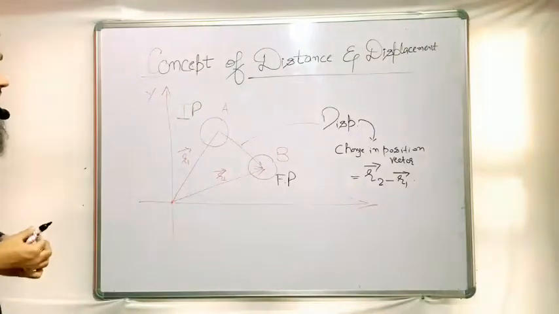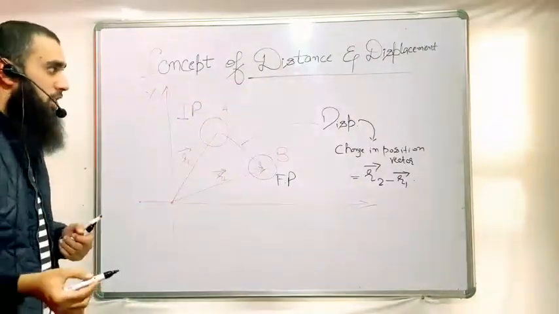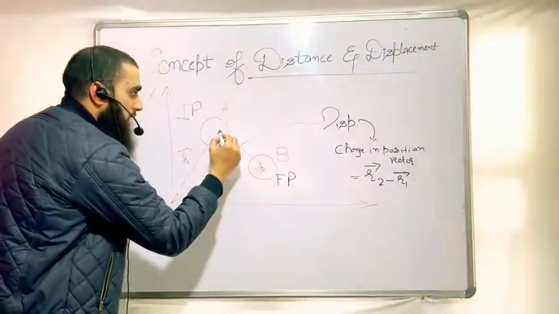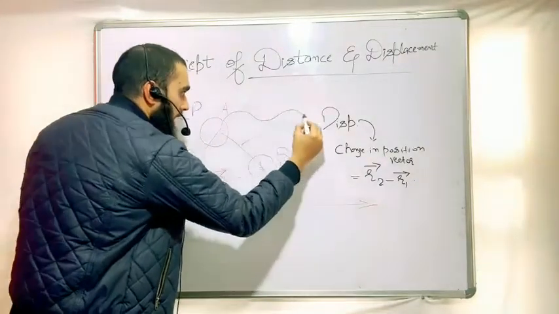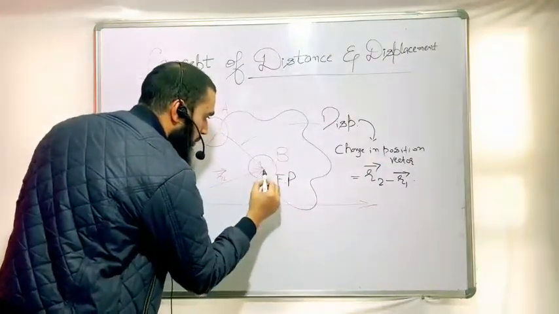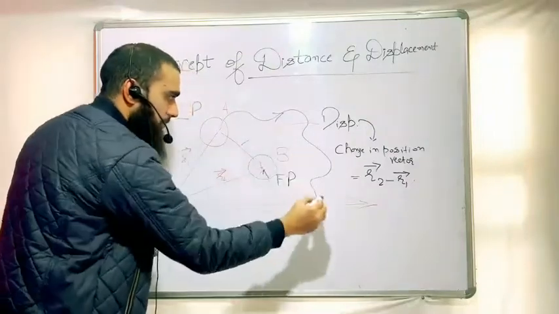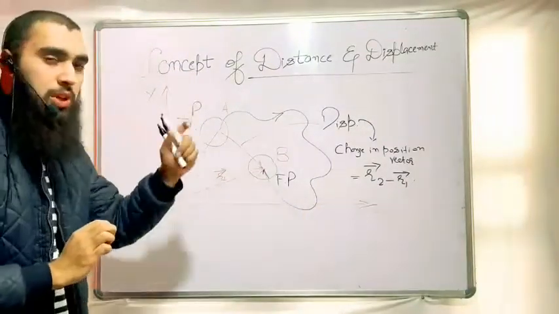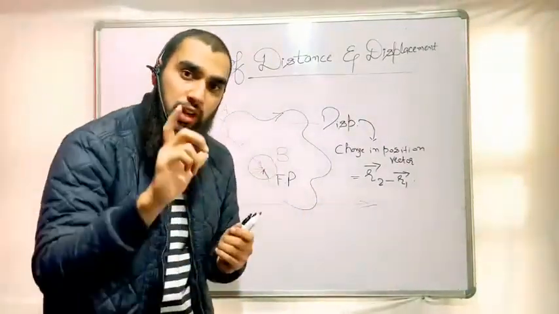Now, how can I relate the concept of distance with displacement? Suppose the body is starting from point A and going in this manner up to point B. The path is like this. Here the distance simply means the actual path traveled by the body.